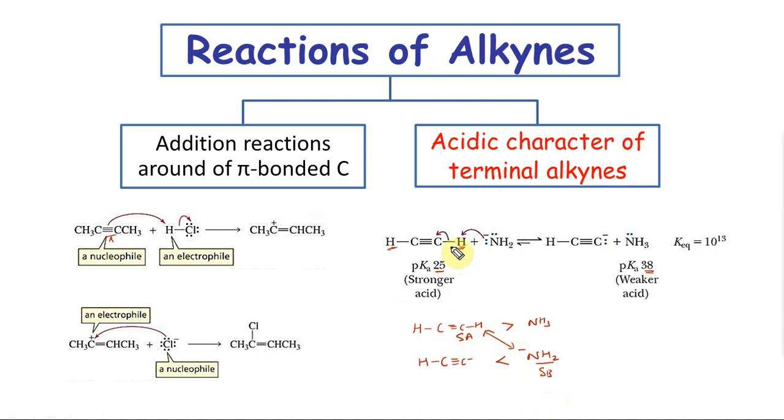The stronger acid reacts with the stronger base to give you the weaker base and weaker acid. Because of this property, terminal alkynes more specifically give a set of reactions. We will see how these are important, how they come in NEET and IIT.